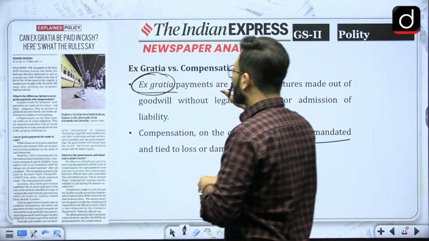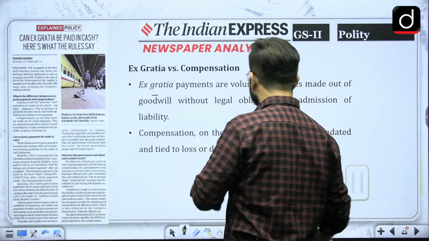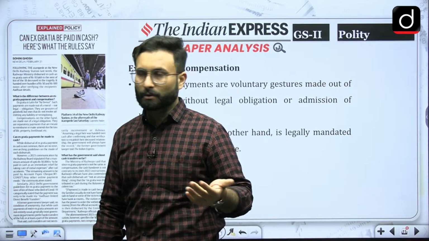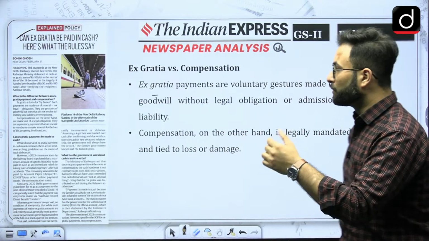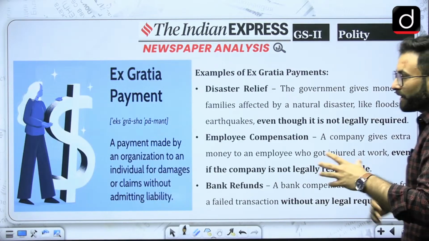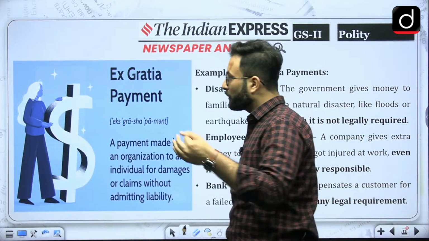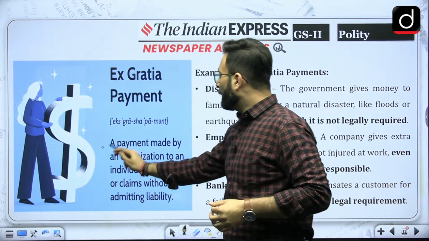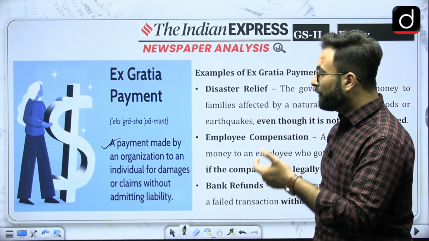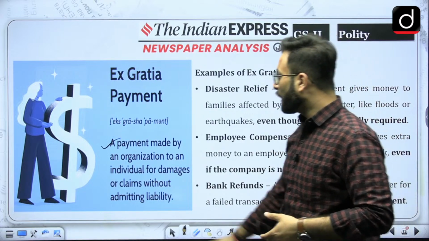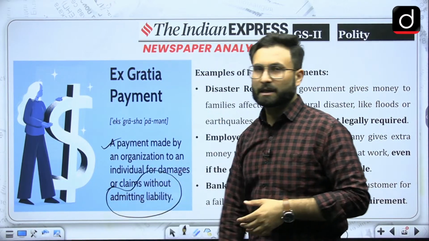So recently what has happened is that the railways has tried to pay in cash. Okay, can ex gratia be paid in cash? Here is what the rule says. Now, that might not be very important. What is important for us is what an ex gratia payment is. Here you can see, a payment made by an organization to an individual for damages or a claim without admitting the liability. Without admitting the liability, that is the important aspect.